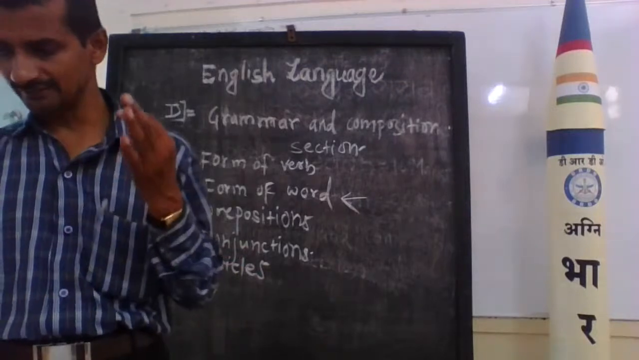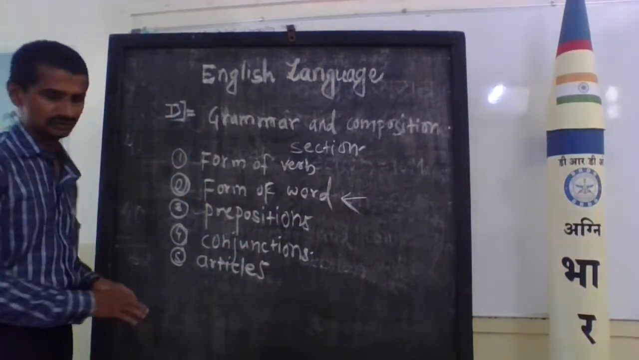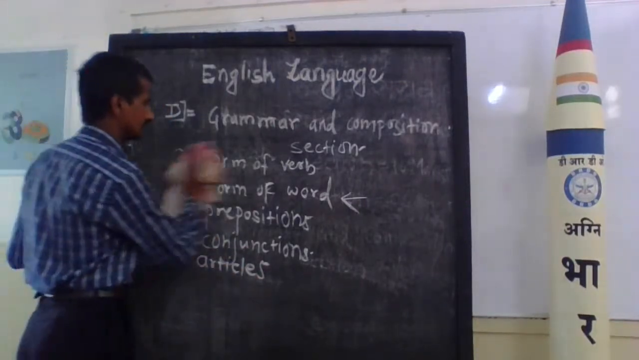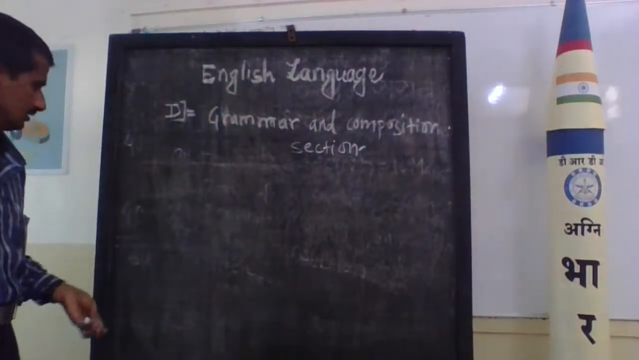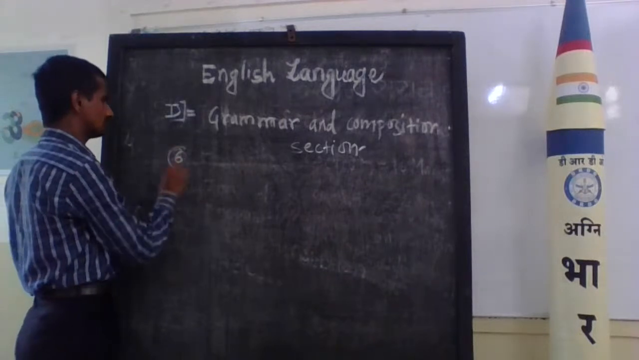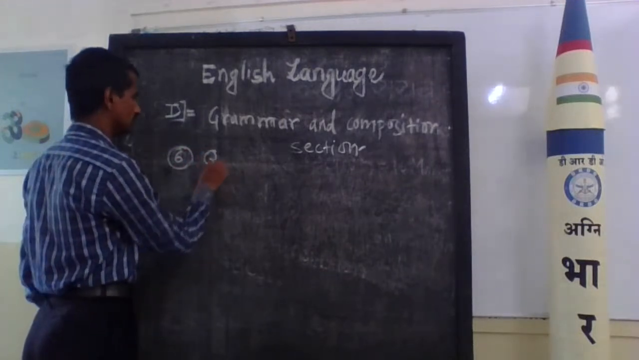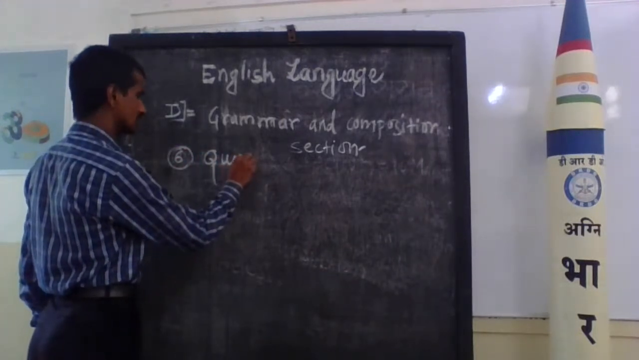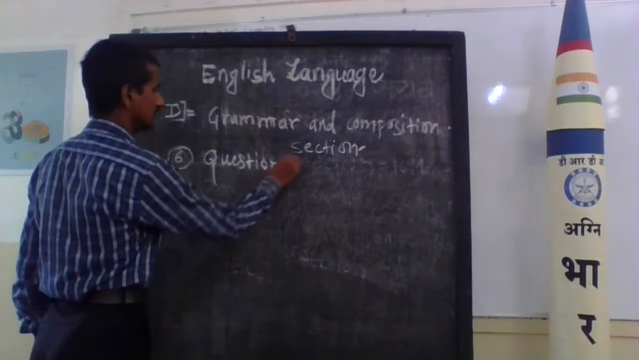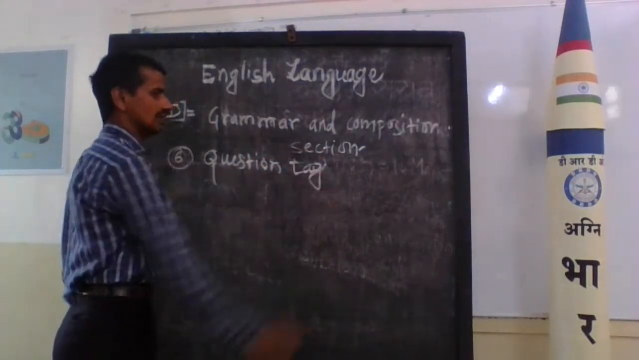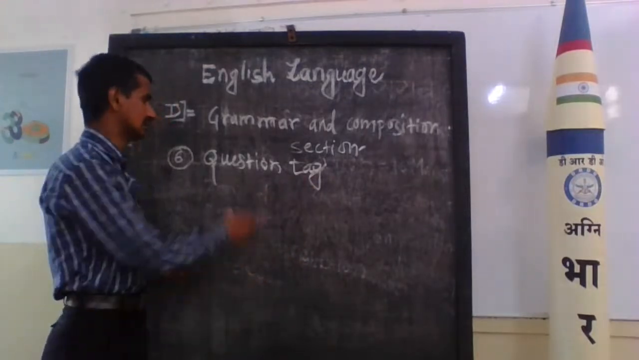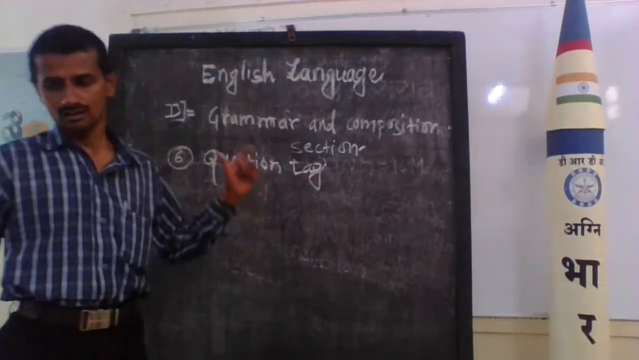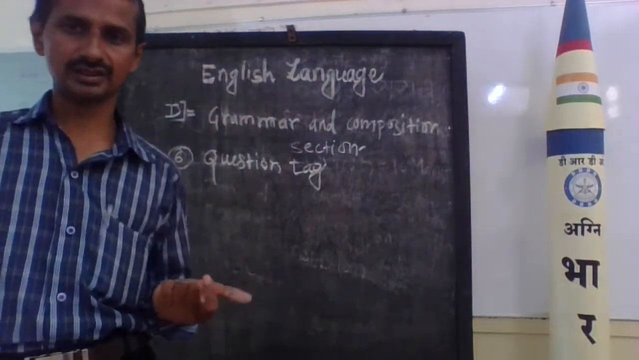Now we turn to the question tag. Number 6, that is the question tag. What is the question tag? Already we know that it is a familiar question type to you. The question tag is known as the tail tag, or short questions. You know that.